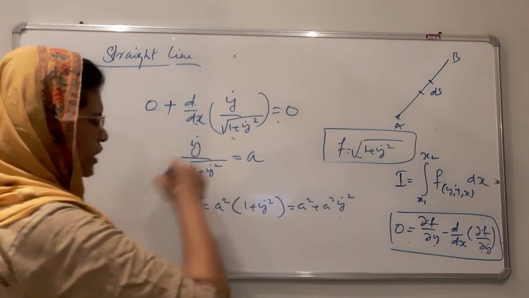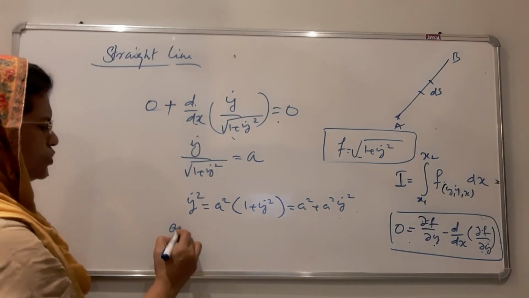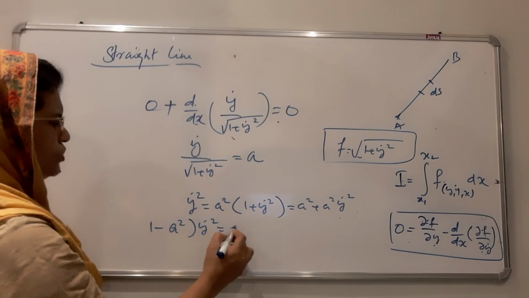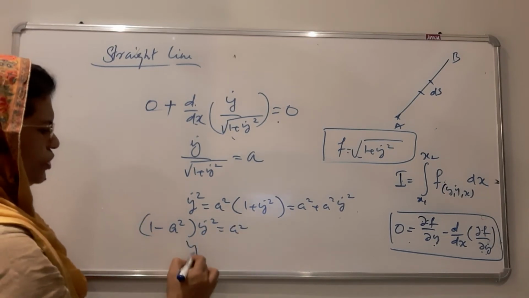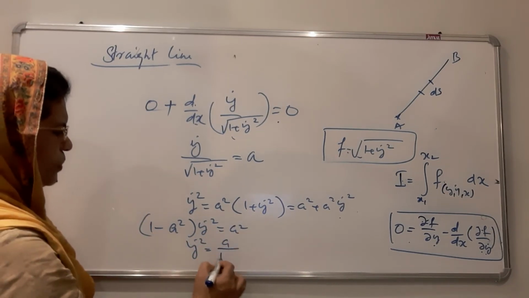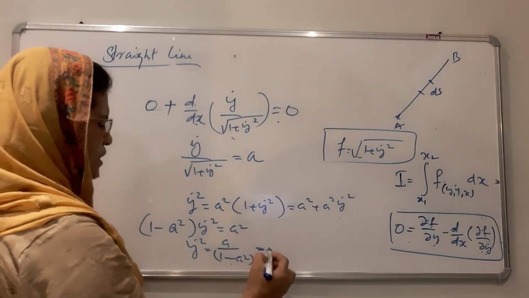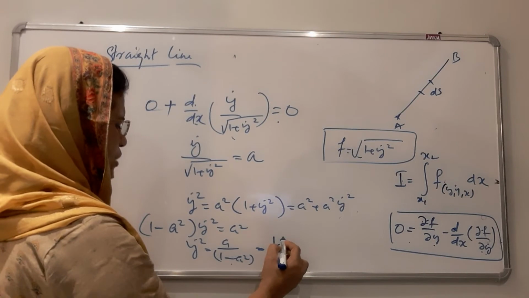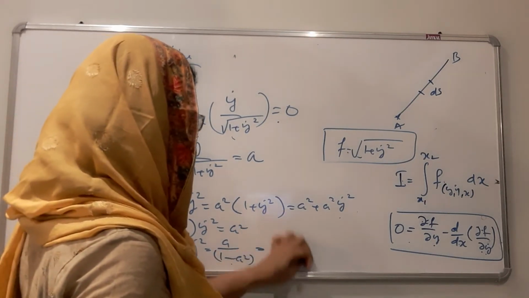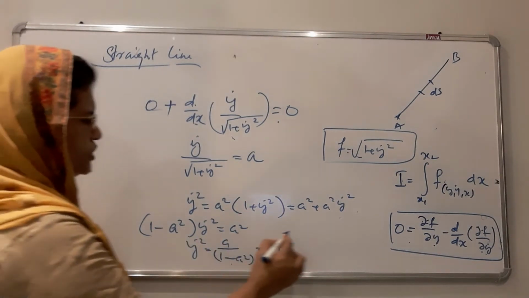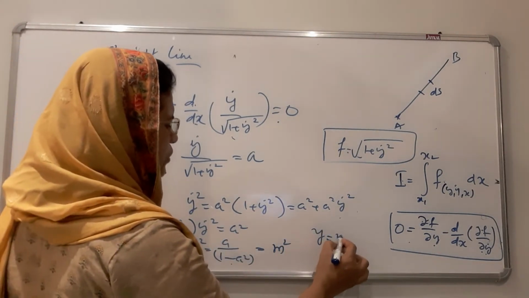The a square y dot square can be taken to this side, that is 1 minus a square times y dot square is equal to a square, or y dot square is equal to a square by 1 minus a square. All these are constants. This we can write as m square, that is y dot is equal to a constant m.